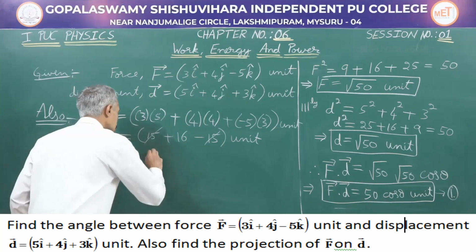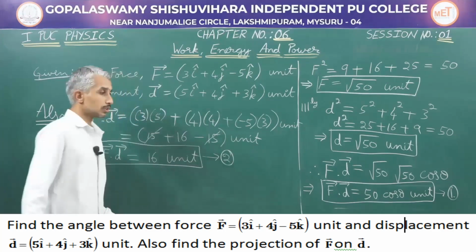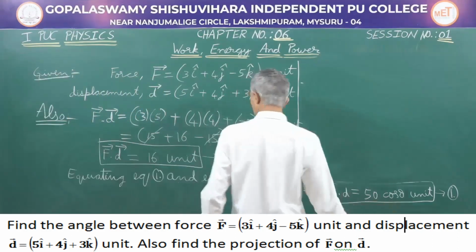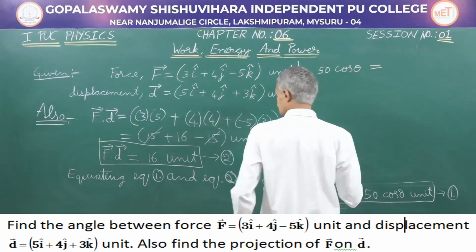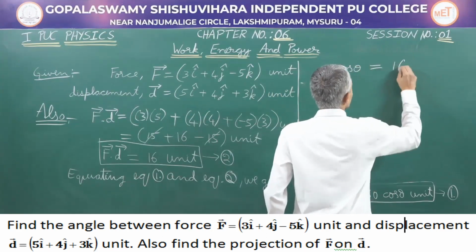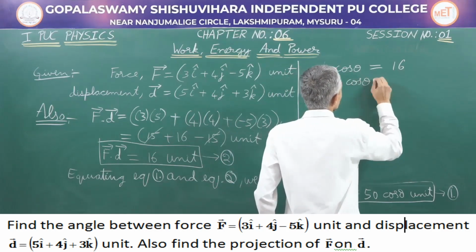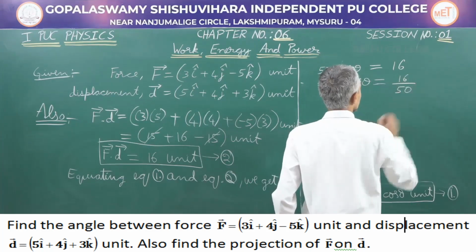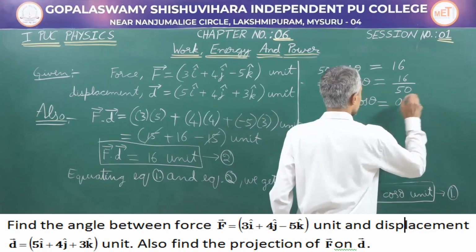So, F dot D is going to be equal to 16 unit. This is equation 2. Now, equate equation 1 and equation 2. Equating 1 and 2, we can write 50 cos theta is equal to 16, which implies cos theta is 16 divided by 50. So, we will get this as 0.32.